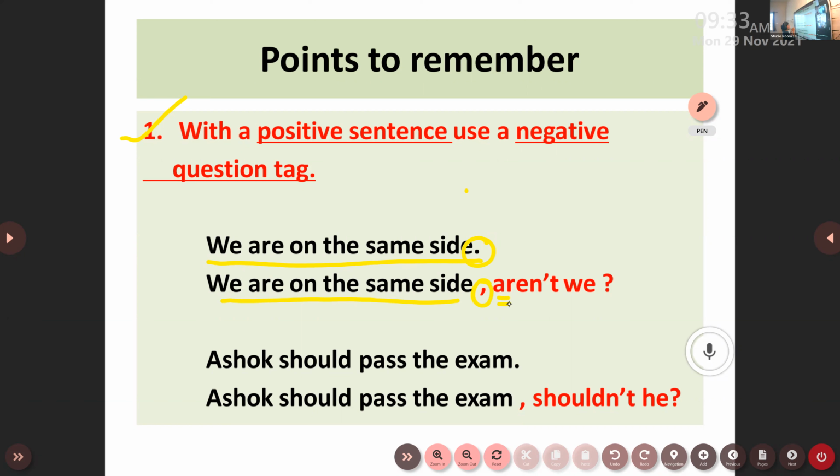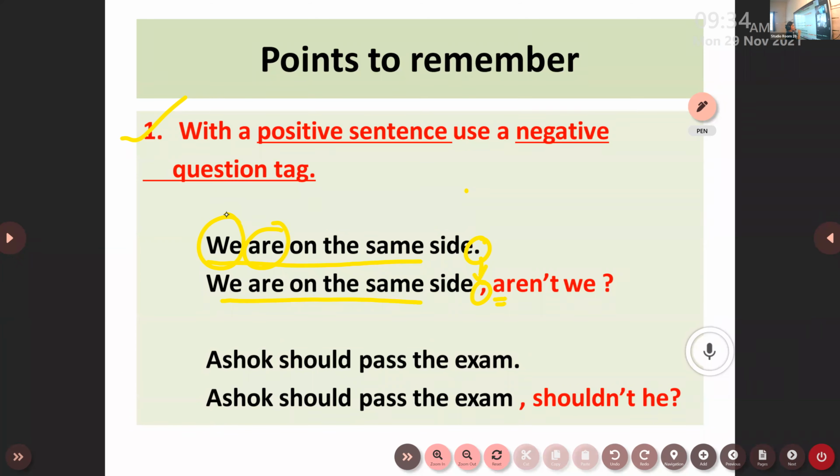If the statement is a positive statement, make your statement negative by adding the short form n't, the not. You have to use n't itself. Aren't we? I have started my question tag with a small letter because I have changed the full stop of my sentence into a comma. So you are copying the entire sentence down, change the punctuation mark full stop into a comma, begin your question tag. Question tags are questions, it's a kind of question, or it is used as a question. So we should begin with an auxiliary verb first. Here, are is the auxiliary verb in the first sentence, and we is the subject of your second sentence.